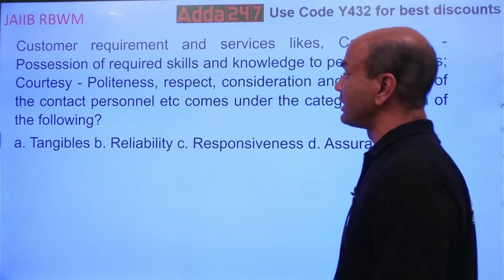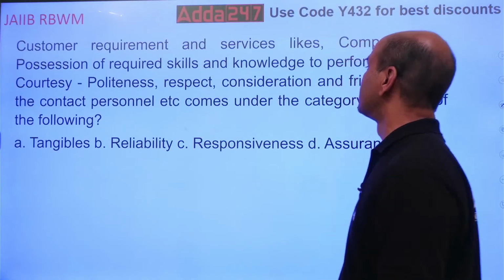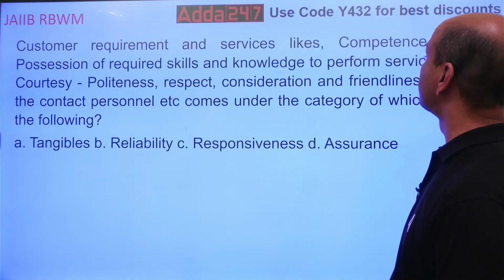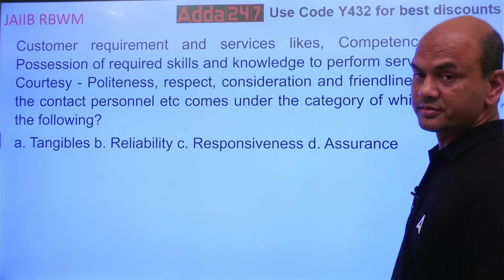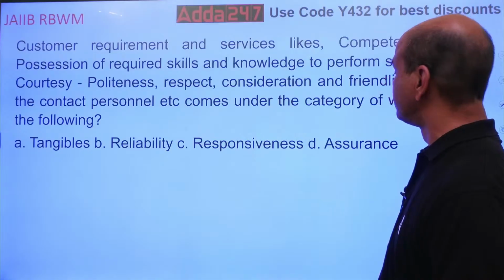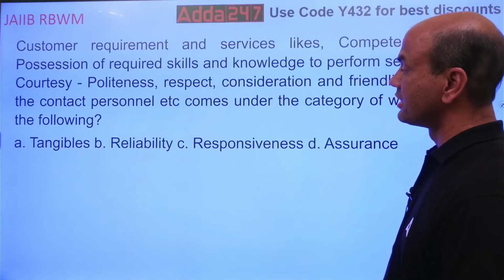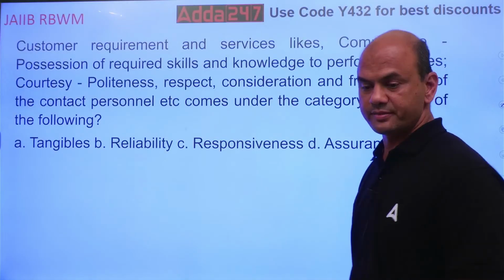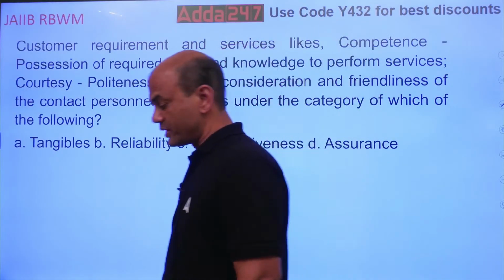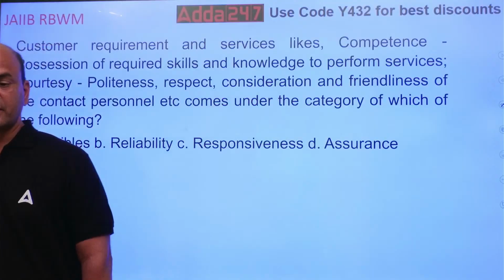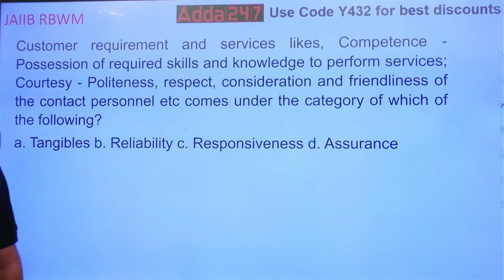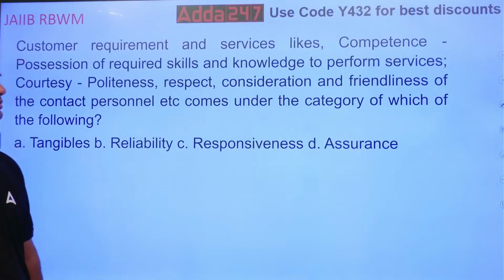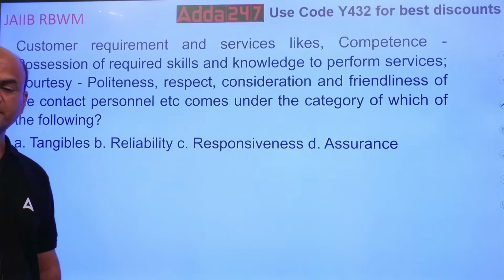See this: politeness, consideration, friendliness, knowledge to perform services. It comes under tangibles, reliability, responsiveness and assurance. Under which one will it come? Think everyone.